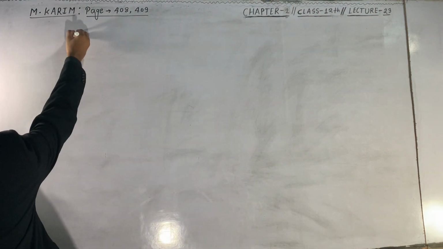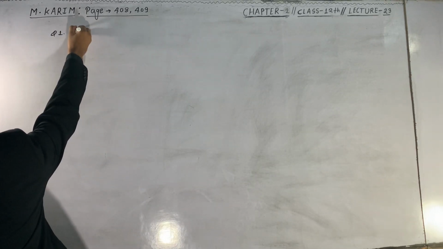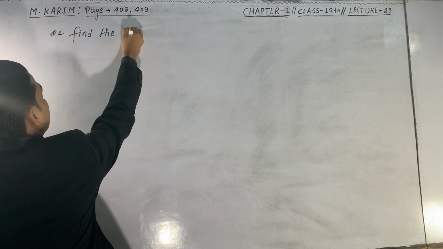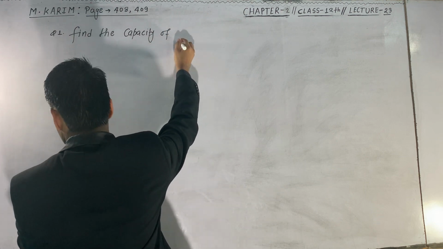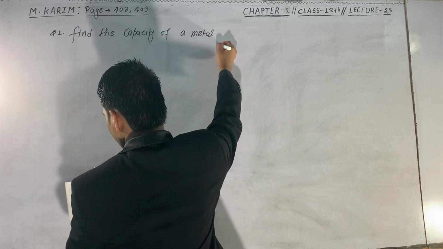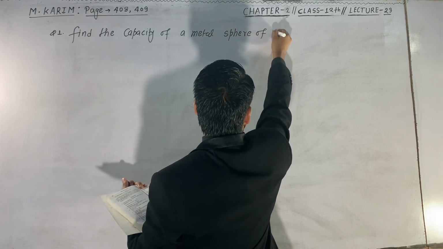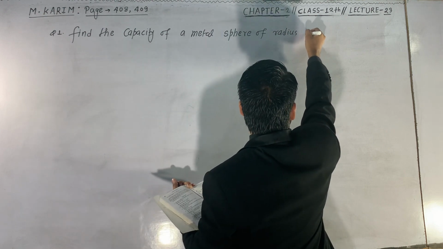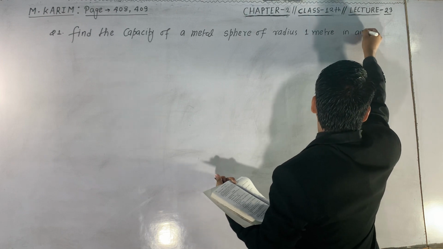This is question number 1. Calculate or find the capacity of a metal sphere of radius 1 meter in air.